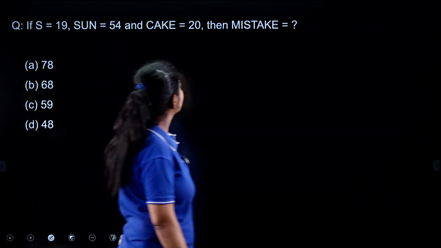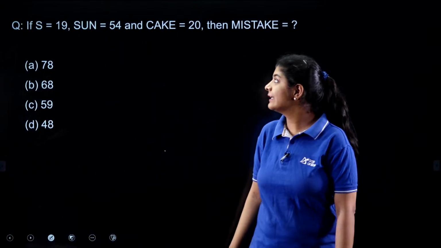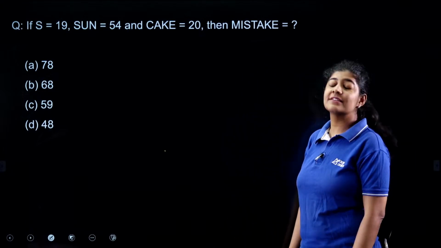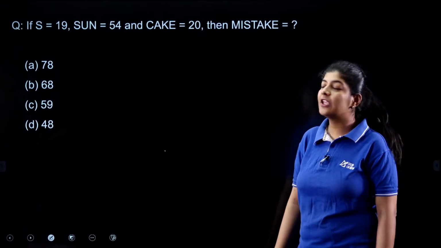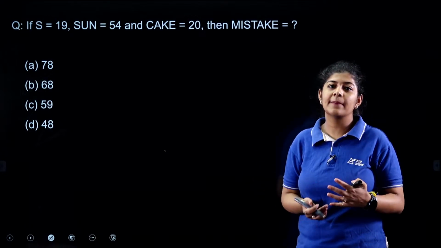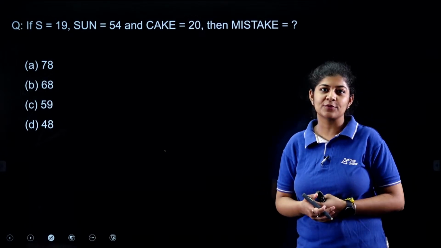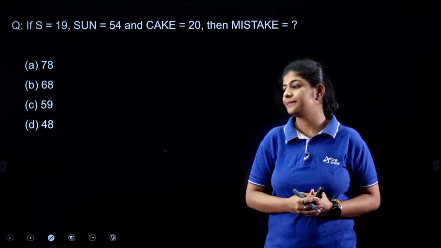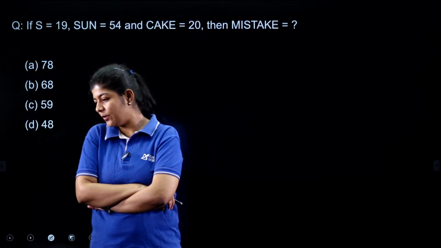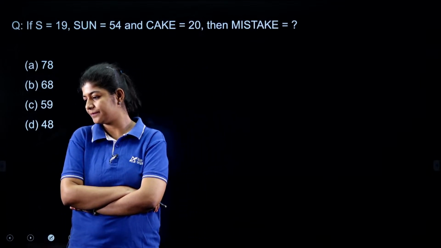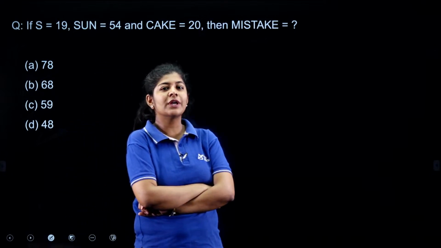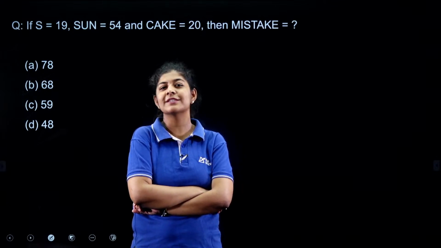Right? Next one. Okay, so the next question says that if S is equals to 19, sun is equals to 54 and cake is equals to 20, then mistake is equals to what? This is a very easy one. If you are aware of the associated numbers of the alphabets, then you can easily solve this particular question. So let's see who will answer first this time. Just simply go through the associated numbers of the alphabets and you can easily calculate the answer.